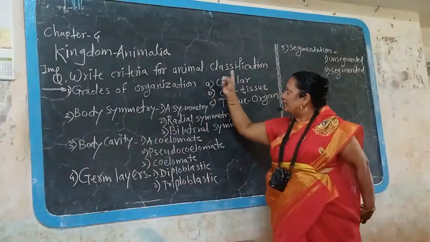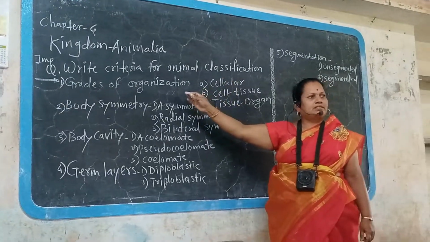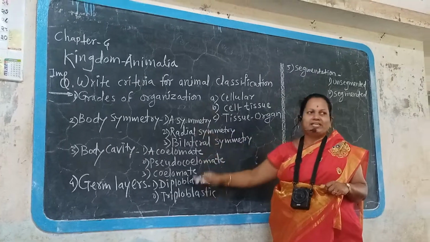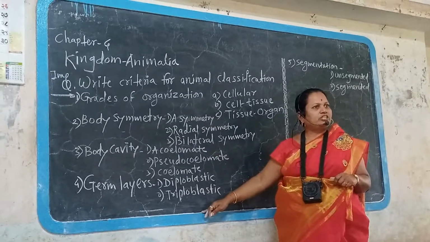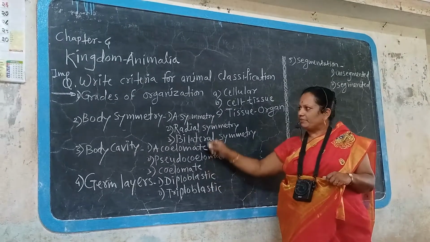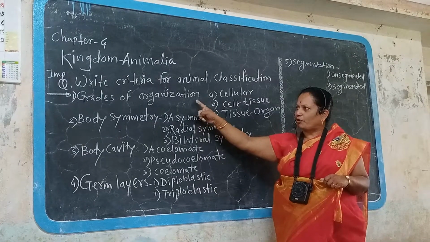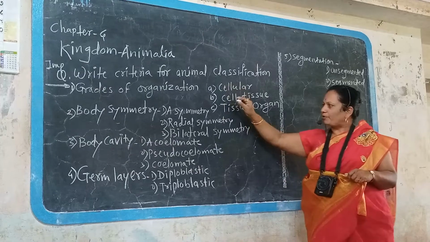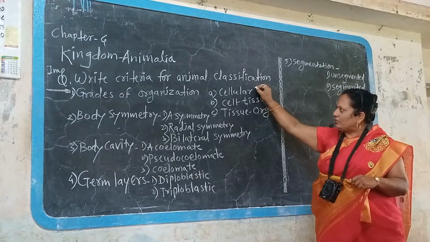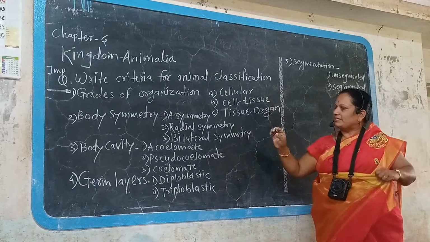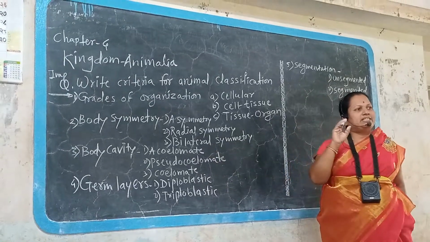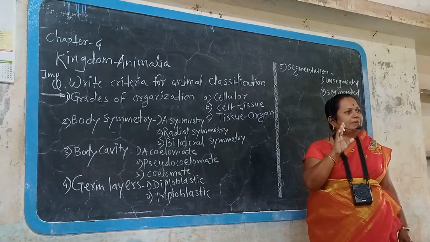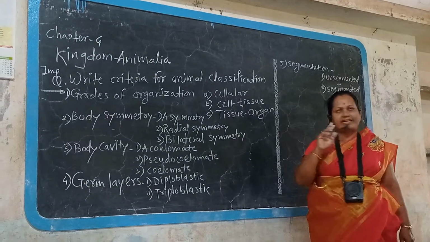Criteria for animal classification. The question is always asked for exam. There are 5 main criteria according to which we can classify the animals. First, that is the grades of organization. The first type of grade of organization is cellular. Animals are made up of only cells. Okay? Single celled animal, example amoeba, paramecium, euglena, like that way.